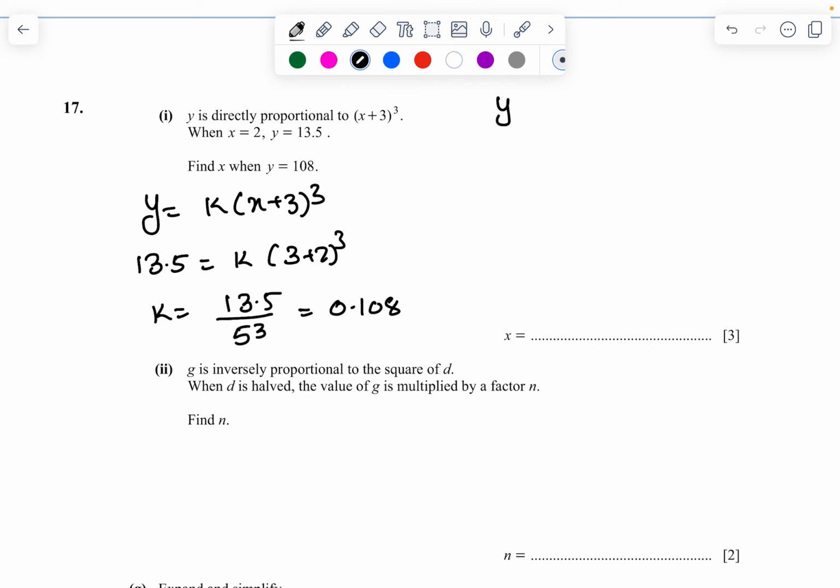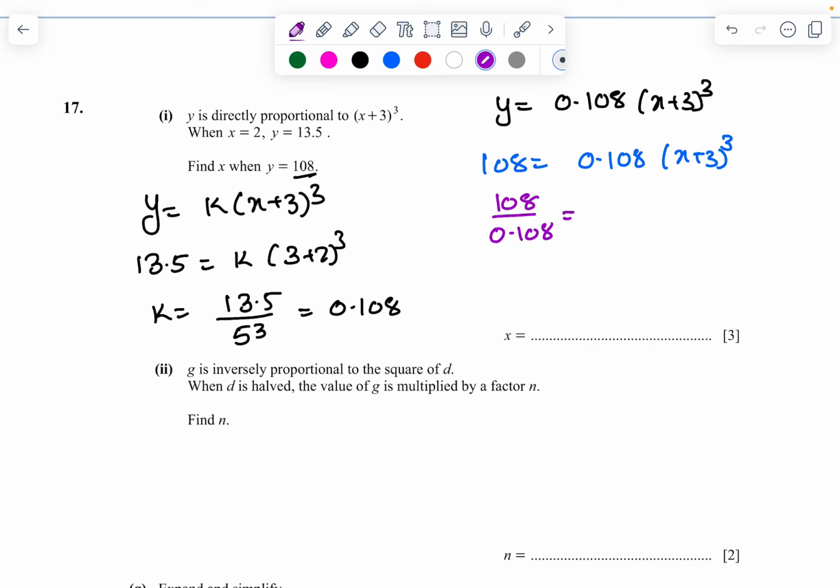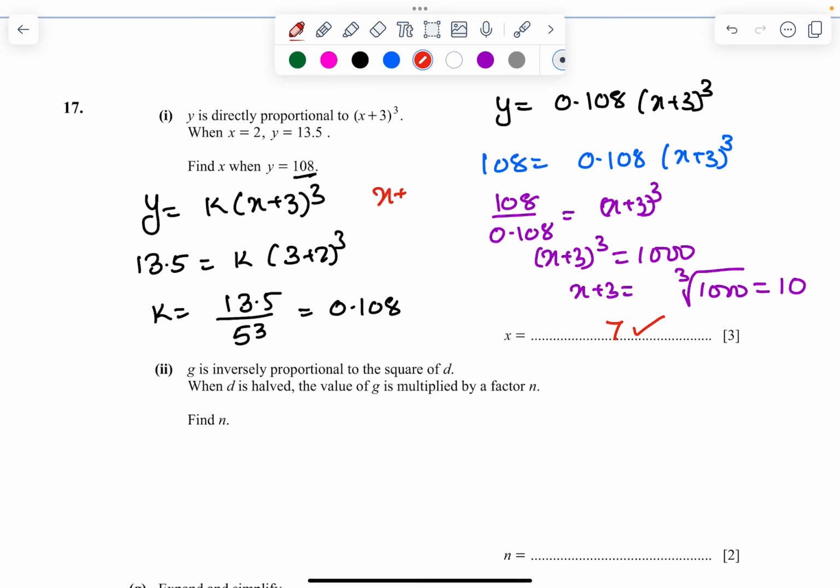So what is the equation now I got? y equals 0.108 times x plus 3 whole cube. Now y is 108. So 108 equals 0.108 times x plus 3 whole cube. So this becomes 108 divided by 0.108 equals x plus 3 whole cube. So x plus 3 whole cube equals 1000. x plus 3 equals cube root of 1000, which is 10. So what is 10 minus 3? 7. So x equals 7.